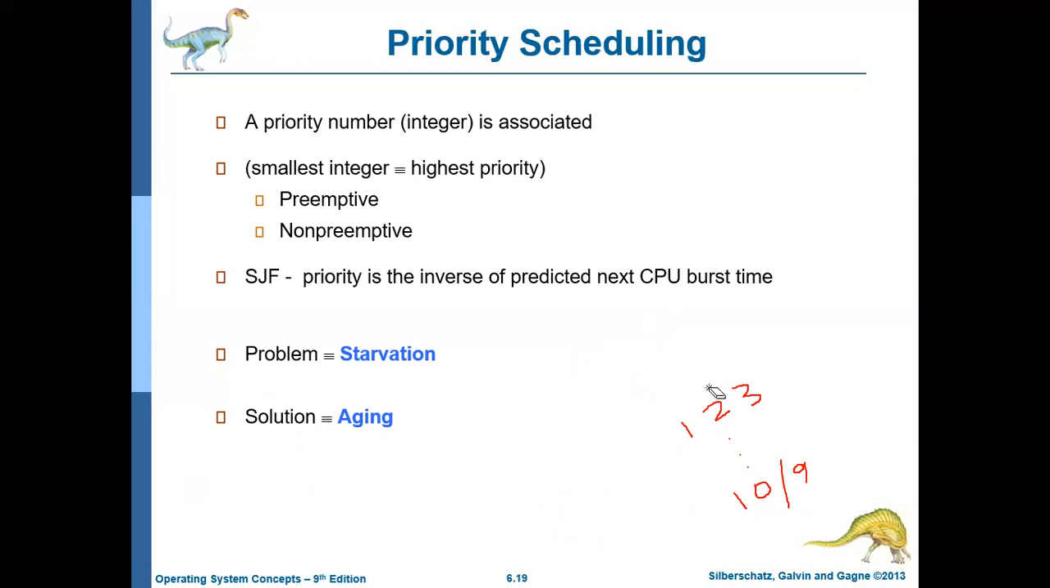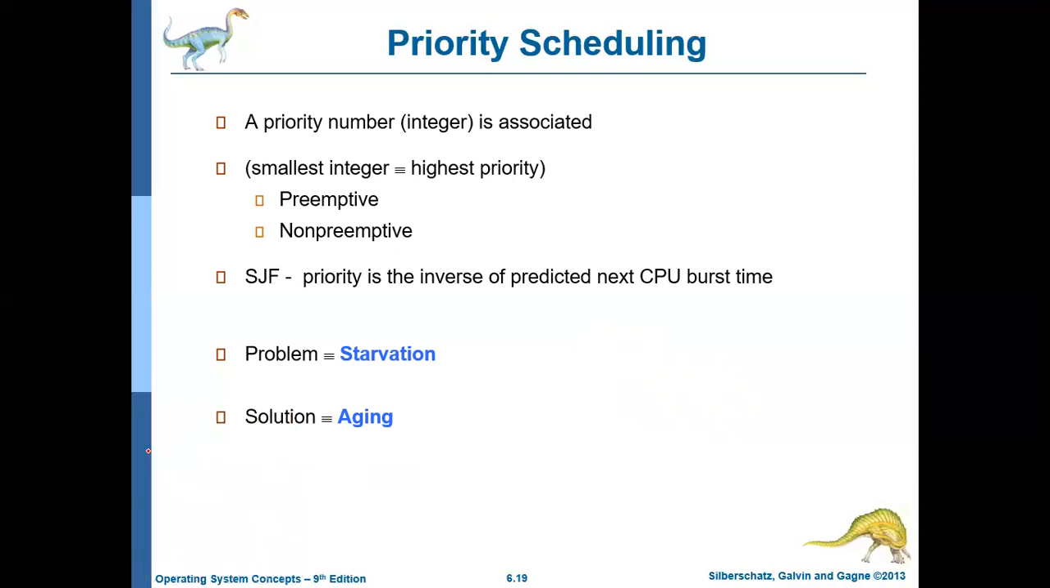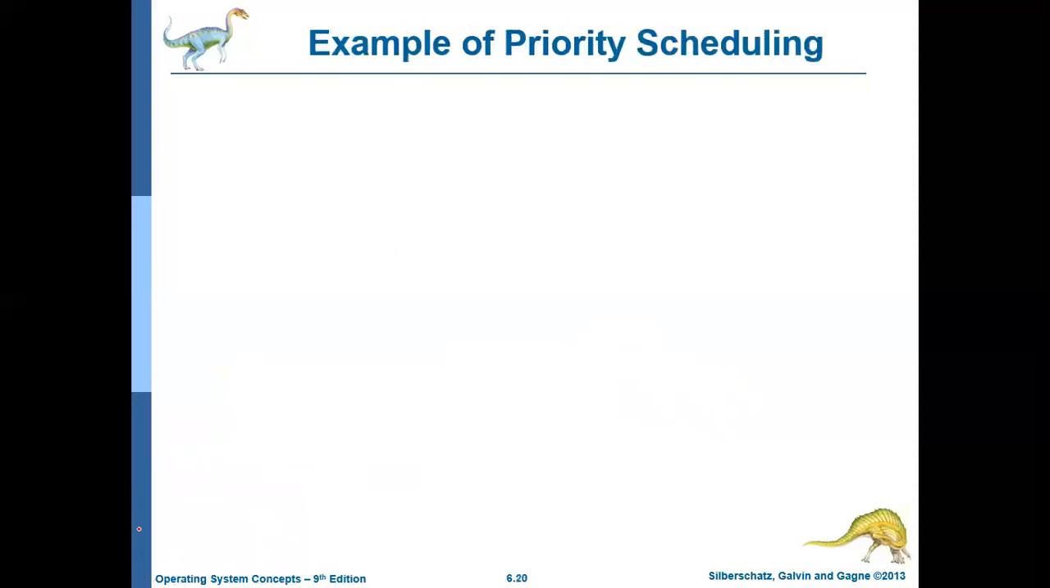This same drawback can also happen with the shortest job first algorithm. If there is a job with a longer duration, then it will keep on waiting, because if there are many processes coming with shorter duration, those will get executed, and this process may not get executed. Okay, fine. Now let us discuss priority scheduling with an example.